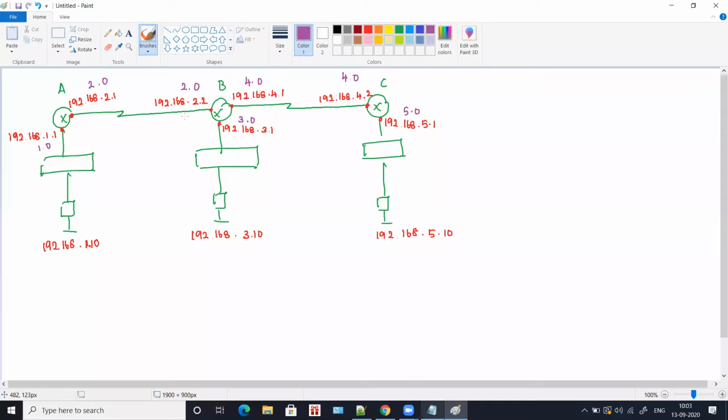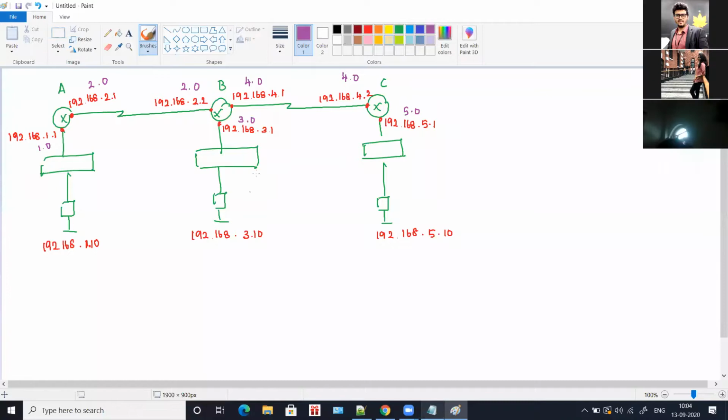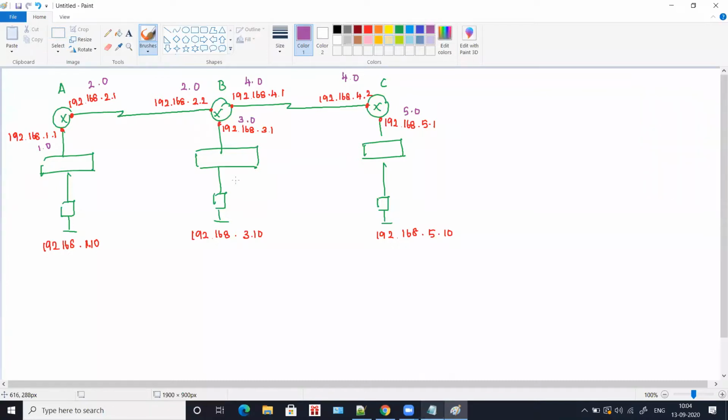And the switch, we will not be assigning any IP to a switch, so you don't have to worry about the switch. Okay, a switch is nothing but, see, in simple terms, just understand that a switch is something like an extension box where you connect many computers. And yes, we are going to see configurations in the switch also, but just imagine that it is an extension box where you can connect many computers, and you can bring them into one common network. That is why we use a switch.